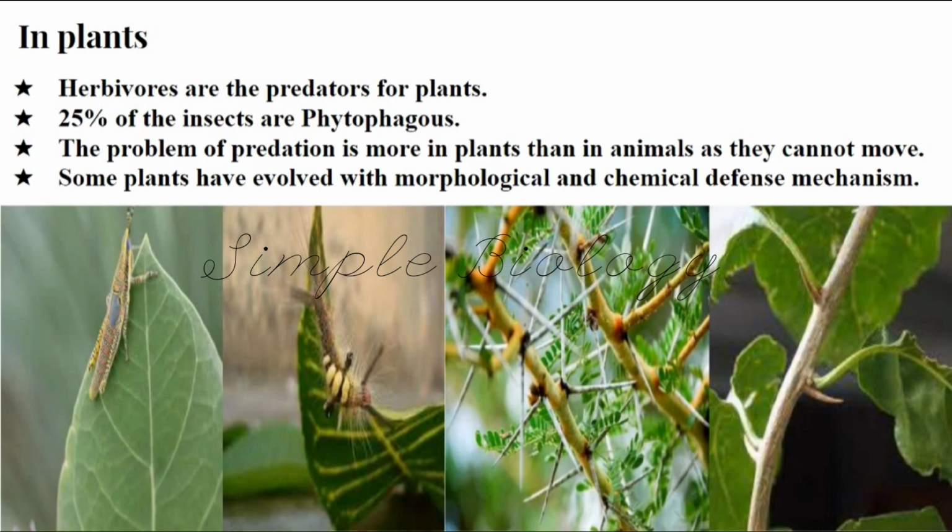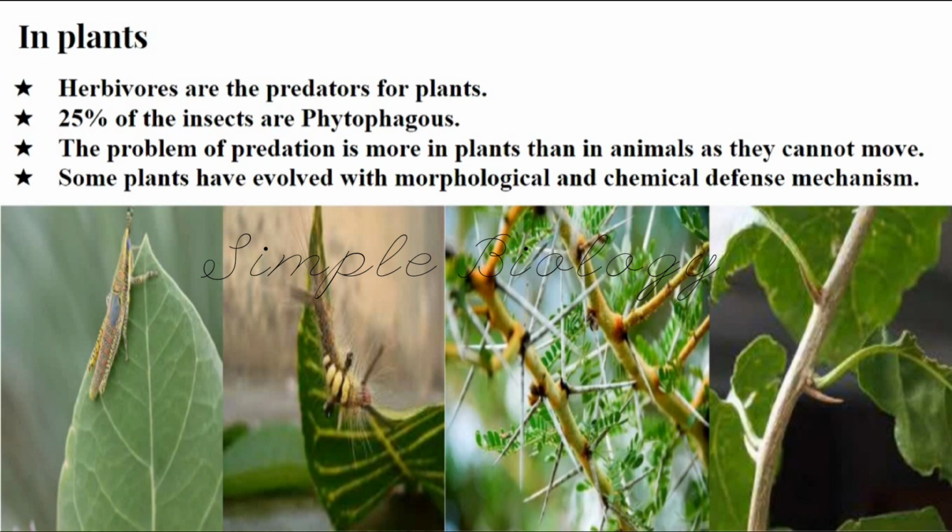Not only animals, even plants are the prey for some predators like herbivores. About 25% of insects also feed on these plants. So all are phytophagous. Phytophagous means one which feeds on plants. All these insects will feed on the plant and that is a threat again for the plant. So plants are getting affected more than the animals because they cannot move and they cannot escape from the predators.